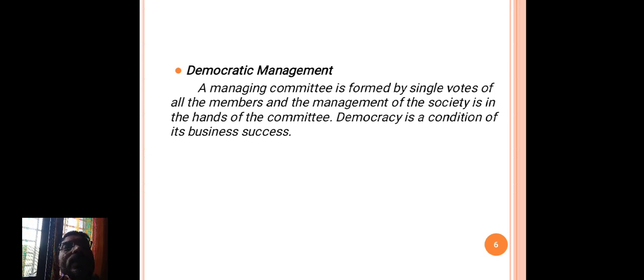A managing committee is formed by single votes of all the members, and the management of the society is in the hands of the committee. Democracy is a condition of its business success.